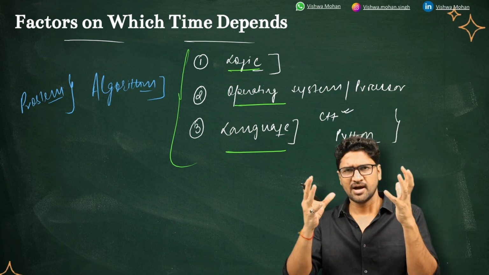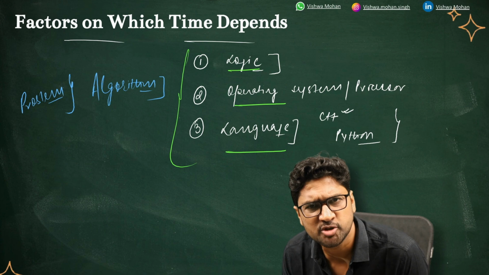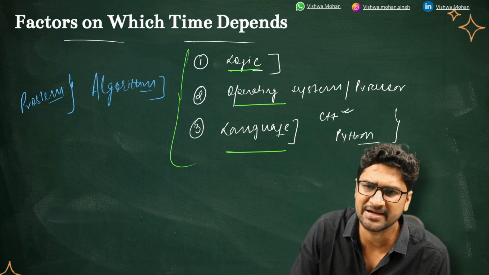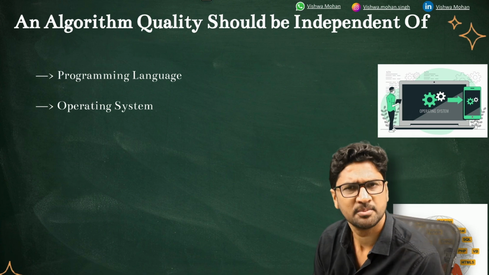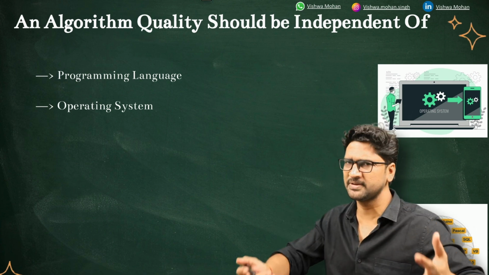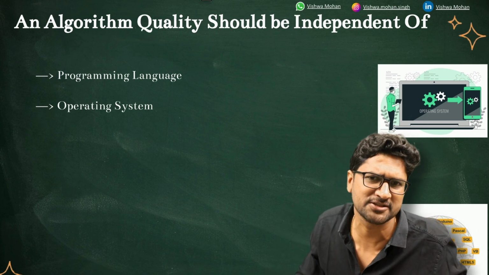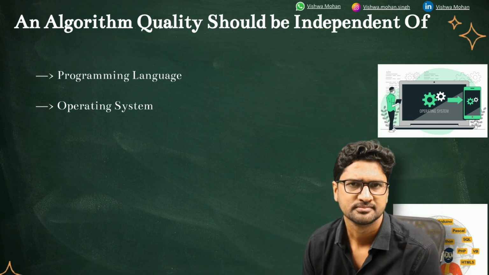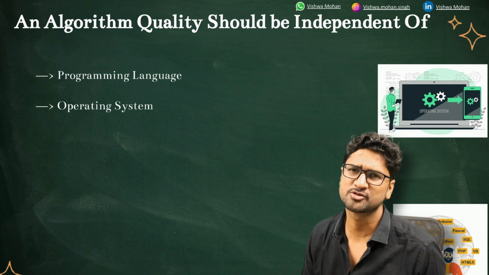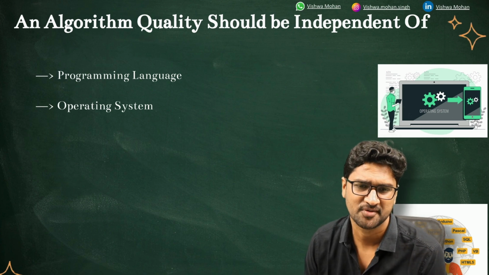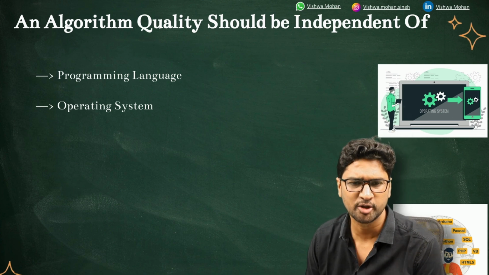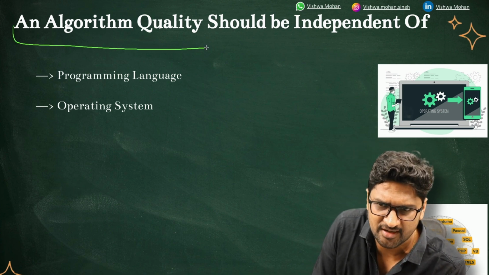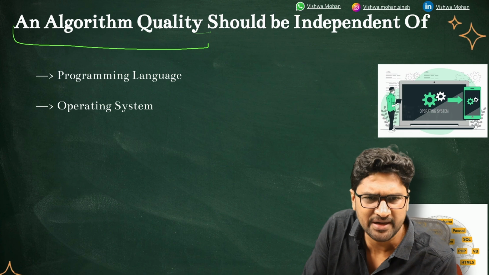Think of it like this: an algorithm is a logic, and if a logic is good, it should be independent of the operating system and independent of the programming language. It should not happen that I have written a piece of code that works great in C++, but if you write it in JavaScript, it does not perform. Will that happen? A logic which is good has to be good everywhere, right? So if I want to measure algorithm quality, it should be independent of programming language.